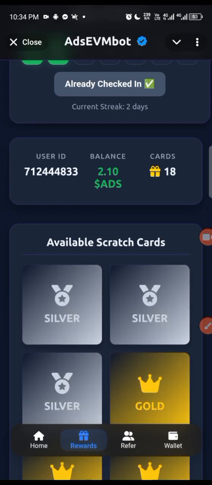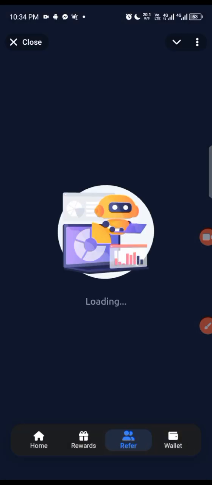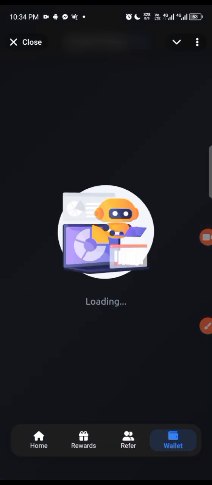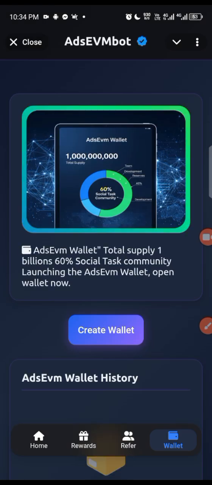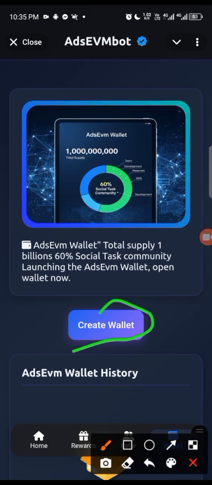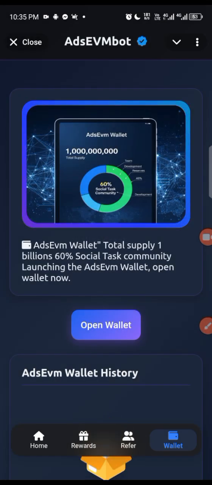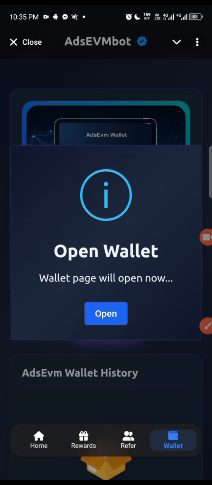So on the referral tab, you get to copy your referral link and send to your friends, okay? Send to your friends for them to join you on board. Now, this wallet, we're going to talk about this much later because it's not really created a channel for you to withdraw, but you can create your EVM wallet right here. So now let's click to create our wallet. Let's click to create the wallet, processing, and the wallet is created for us. This is my wallet address right here. So you can click to open the wallet.